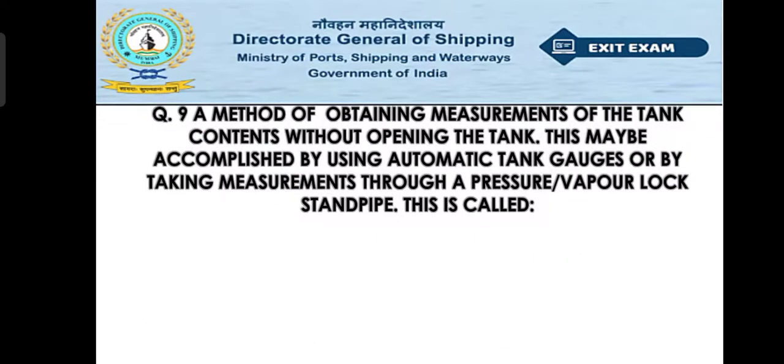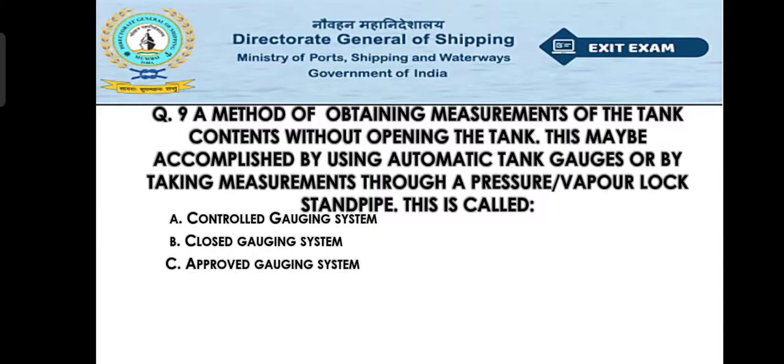A method of obtaining measurement of the tank contents without opening the tank. This may be accomplished by using automatic tank gauges or by tanking measurements through a pressure vapor lock standpipe. This is called option A, controlled gauging system. Option B, closed gauging system. Option C, approved gauging system. Option D, none of the above. So the right answer will be option B, that is the closed gauging system.